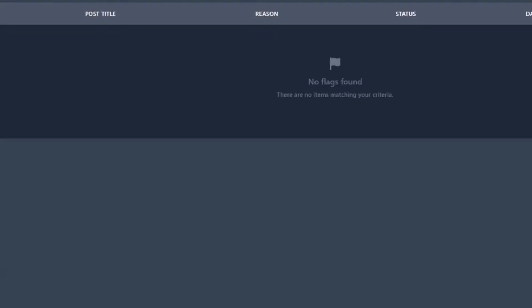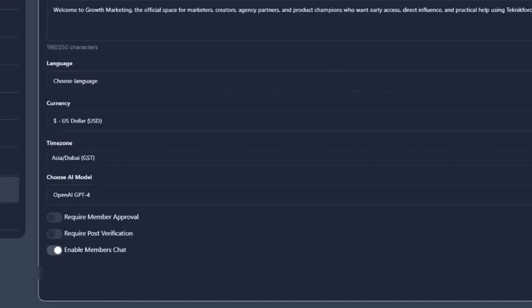Next, in the flag section, you will see the comments or the posts that were flagged, either by the AI, you, or a team member. Caucus AI has AI-powered moderation, and if AI finds something that is not good, it will flag it, and you can remove it. People can also flag things, and you will review those things too. Moreover, you can choose to be notified of anything that is flagged.